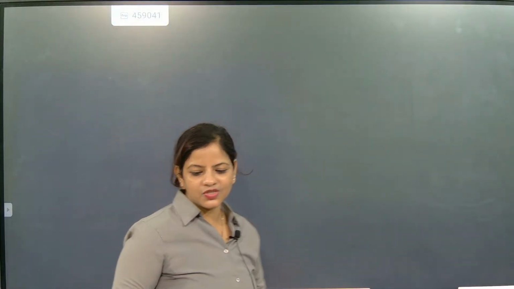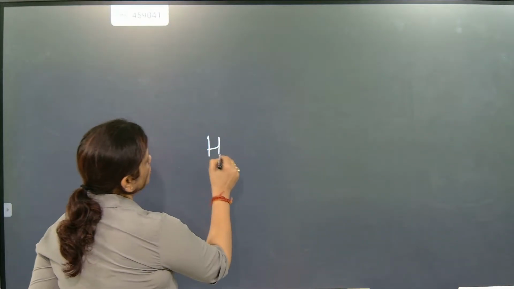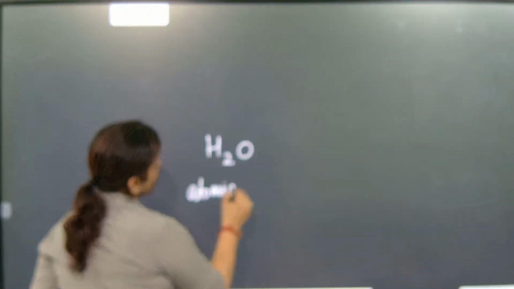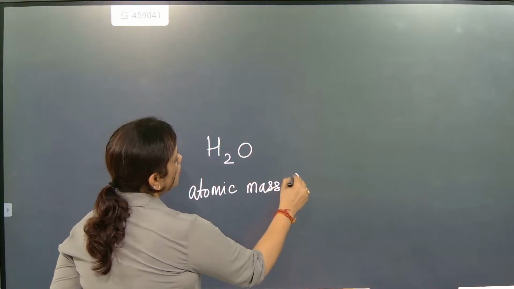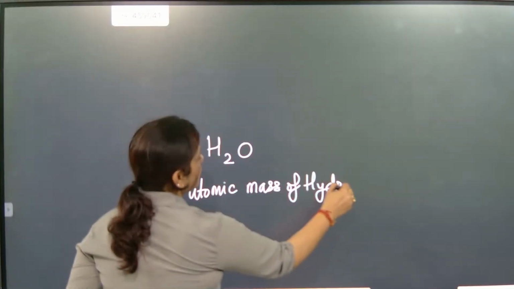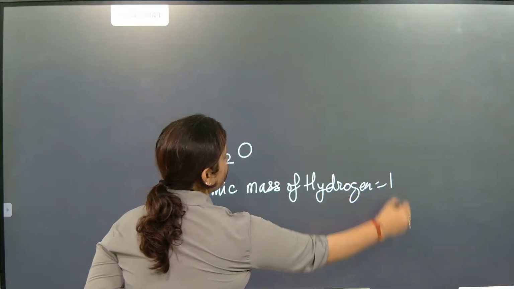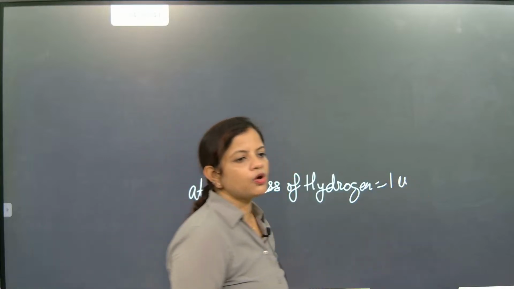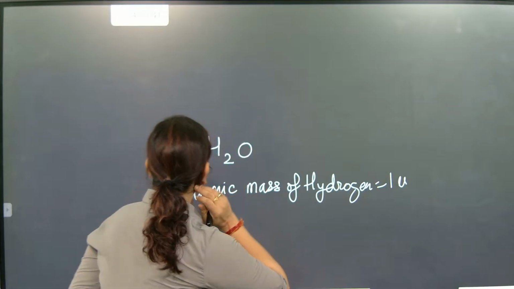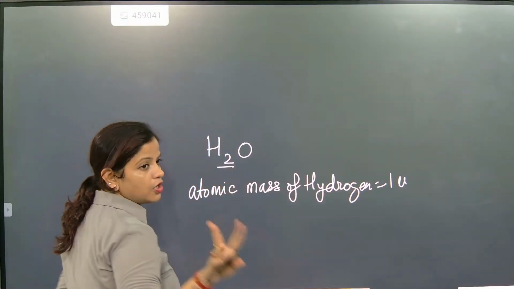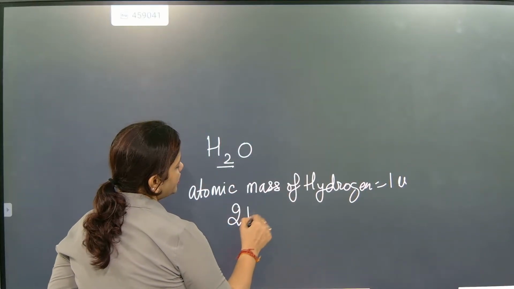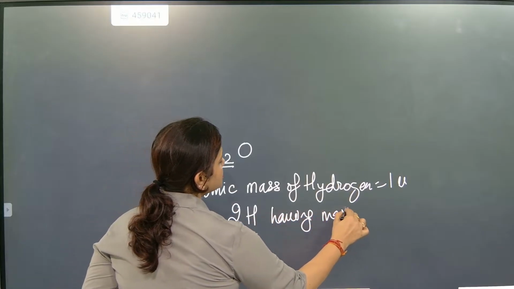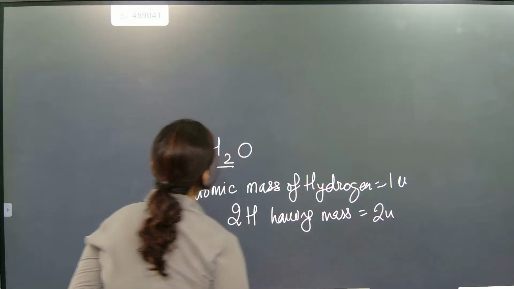Done? Let's check this one out. So H2O is there. What is the atomic mass of hydrogen? The atomic mass of hydrogen is 1 U. We will write unified mass, AMU, atomic mass unit, or unified mass U. Now how many hydrogen atoms are there? 2 hydrogen atoms, having mass 2U.